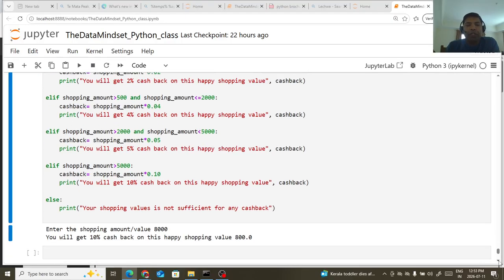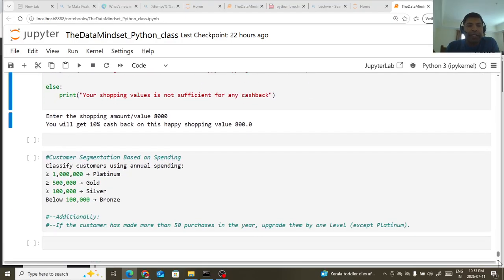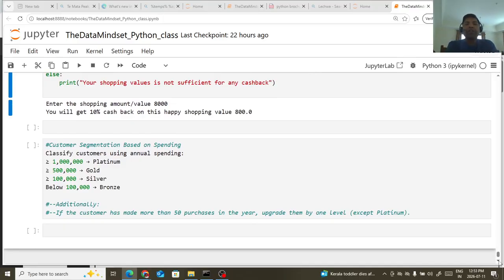Now let's move to the next question. It's also a very interesting question where we have to identify the customer segmentations based upon their spending. Normally these kinds of problems we encounter in banking transactions, where we have to do some classifications, and maybe in the e-commerce industry, because most of my experience is in the banking sector.